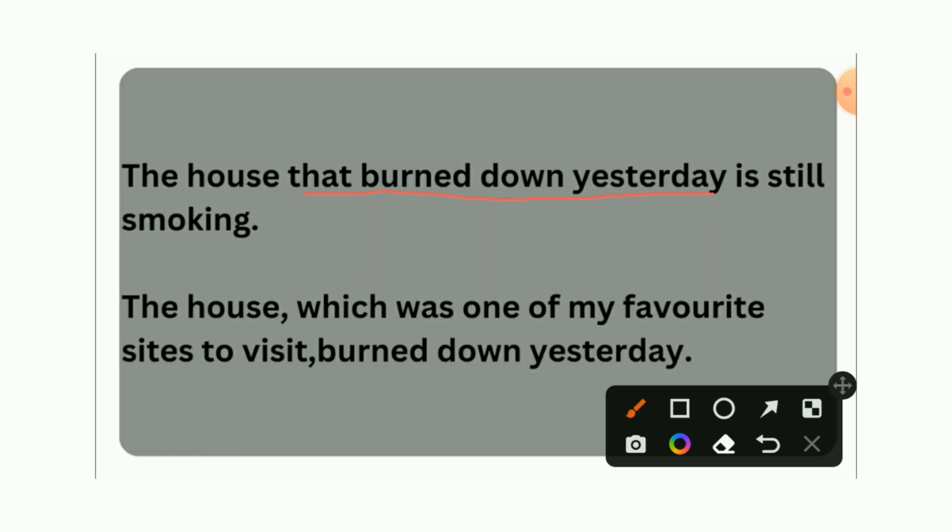But in the second sentence, the house, which was one of my favorite sites to visit, burned down yesterday. The relative clause, which was one of my favorite sites to visit, is not essential, and even without this clause, we get a clear meaning of the sentence. So, if the relative clause is not essential, we have to start the clause with the relative pronoun which.